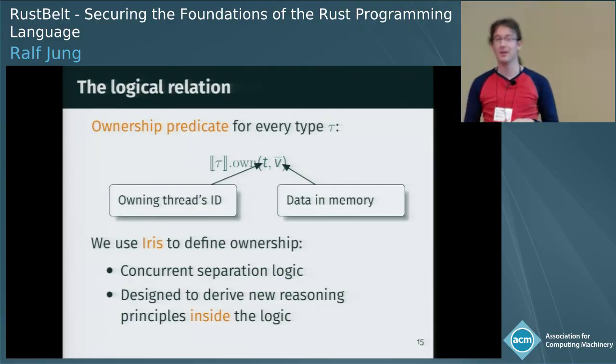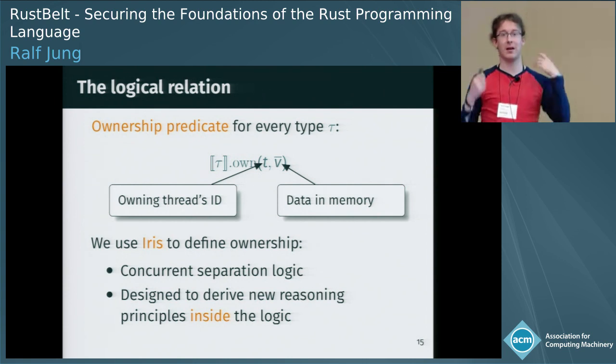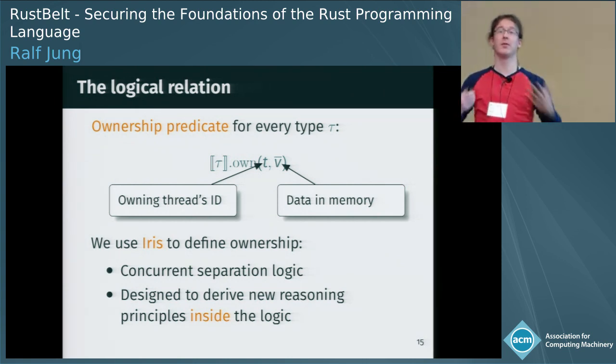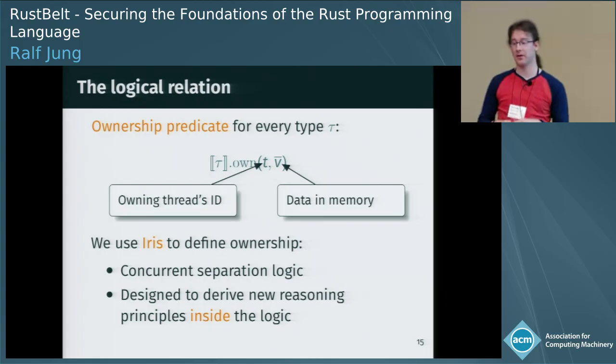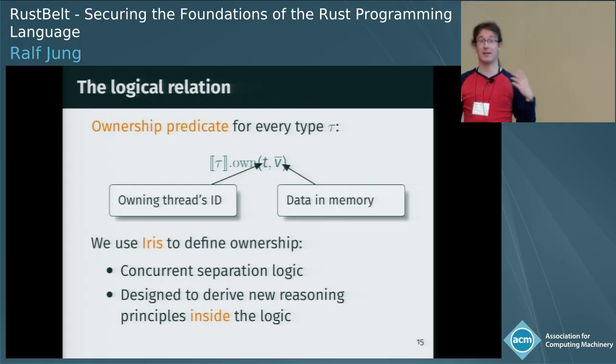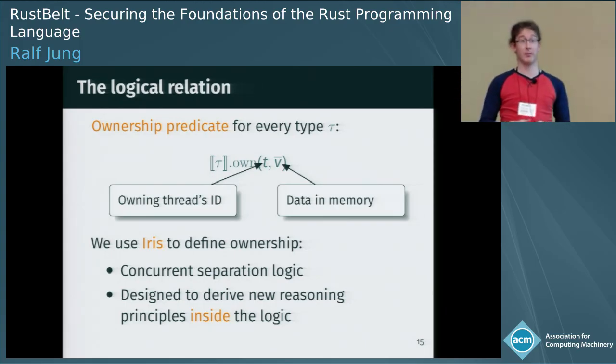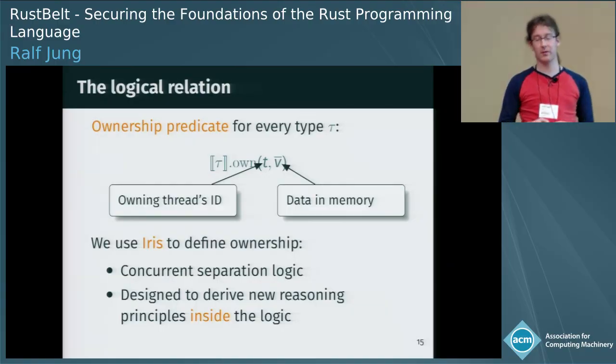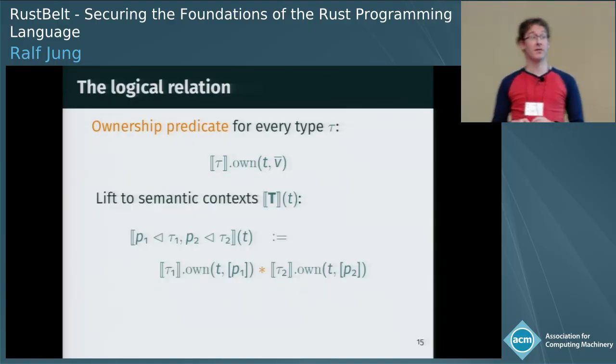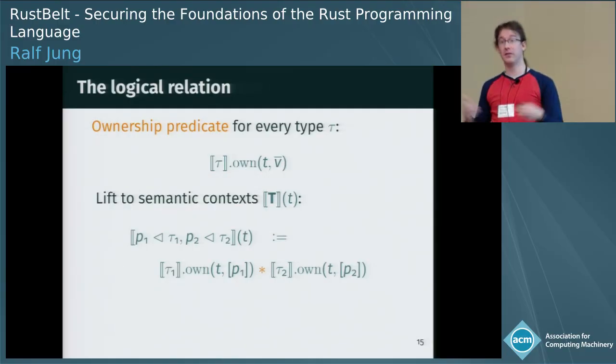Shouldn't be too surprising. And that's very useful because Iris kind of comes with the built-in notion of ownership. So we don't have any trouble modeling that part of Rust. It's also useful because Iris lets us derive new reasoning principles inside the logic, and this will be very useful later. Once we've defined this ownership predicate, we can lift it to contexts, and you can see already here that